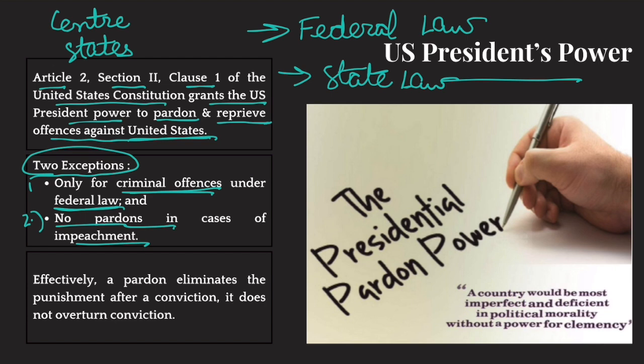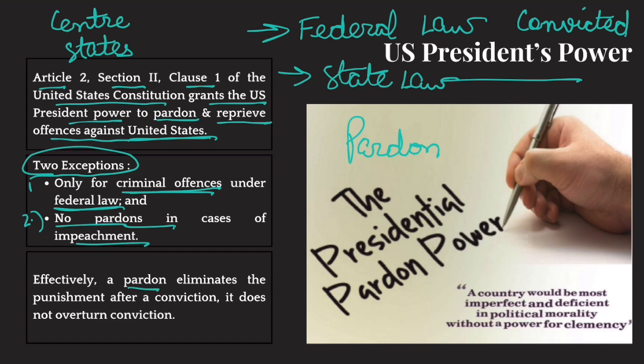Now, what does the word pardon mean? This is important. If a court finds you guilty, then the court punishes you also. When a court of law finds you guilty of a criminal offense, we say that the court has convicted you. So there is a conviction. Now, after conviction, the court will give you a prison sentence, basically, or dictate your punishment to you.